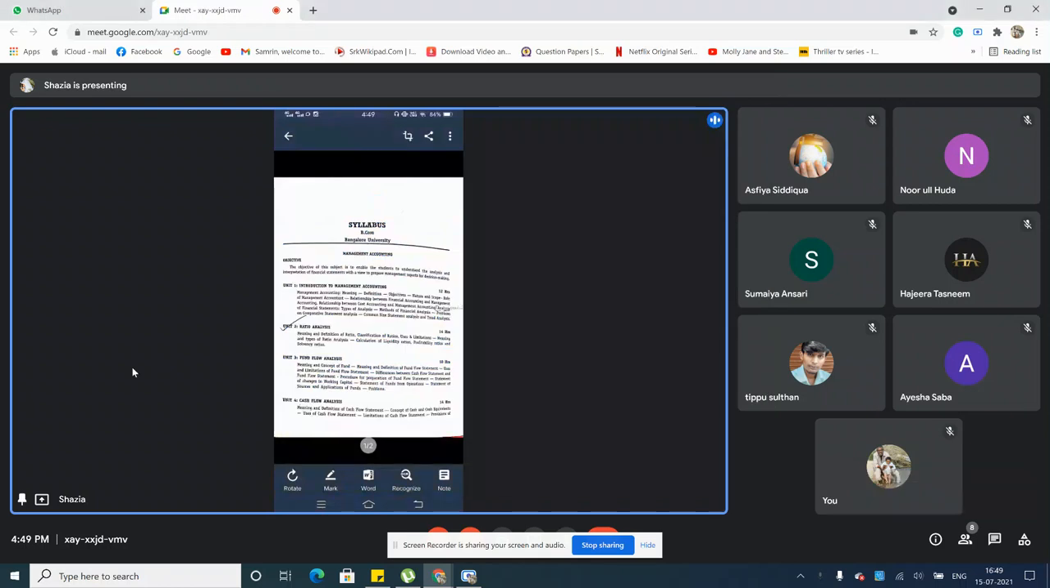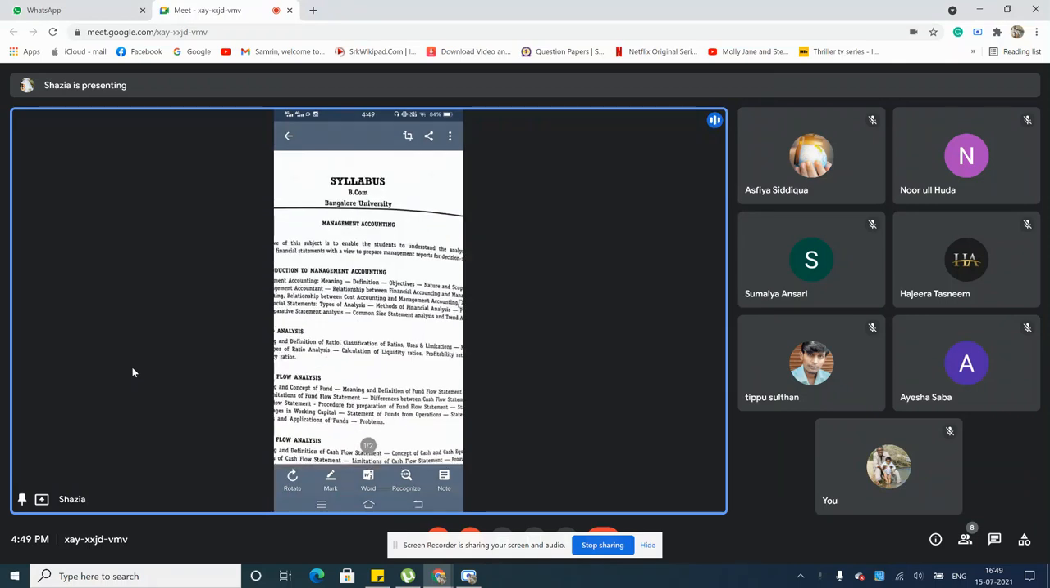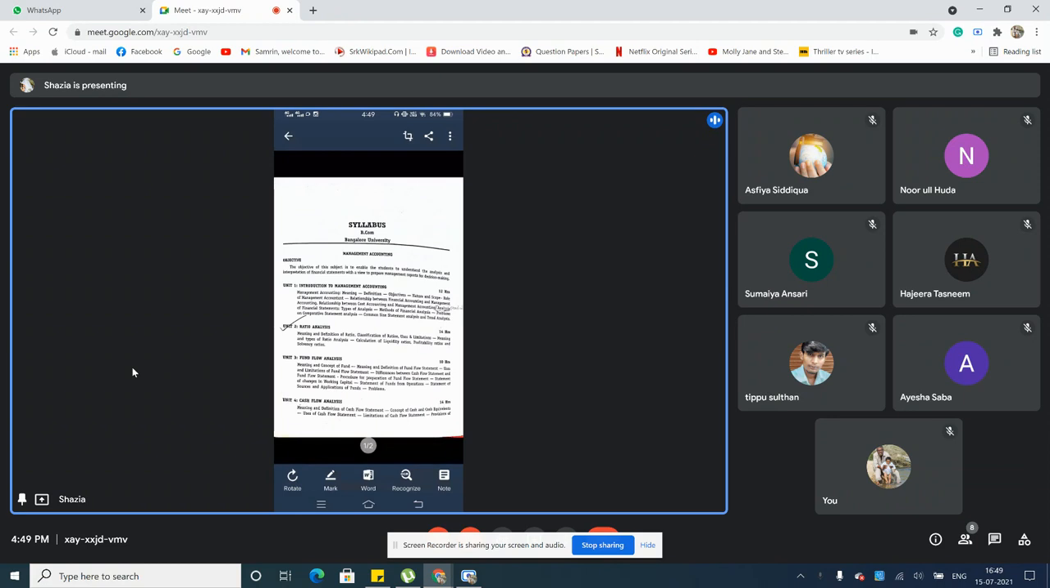Statement, differences between cash flow statement and fund flow statement. Then procedure for preparation of funds flow statement. There is a format on this. Based on the format, you have to actually prepare this, and particular problems are solved.